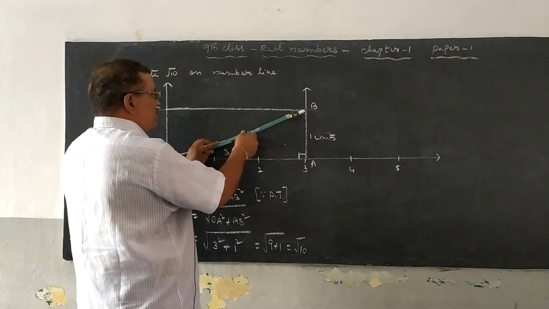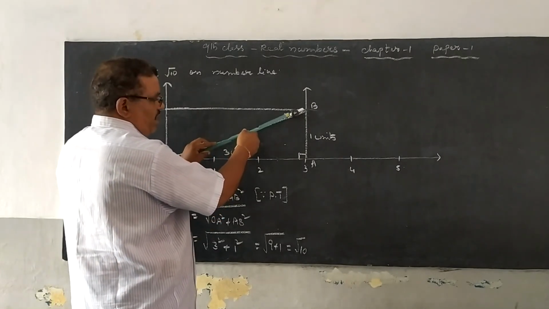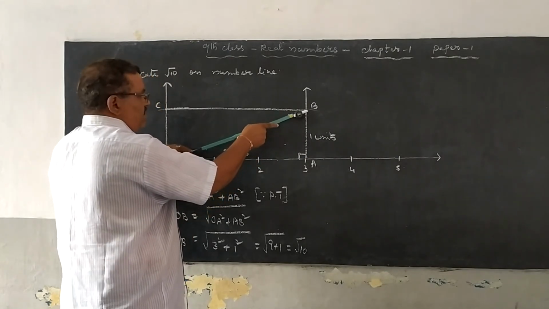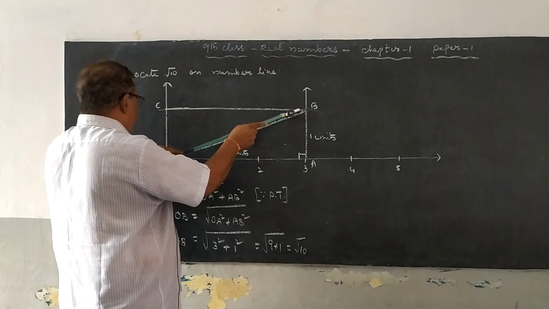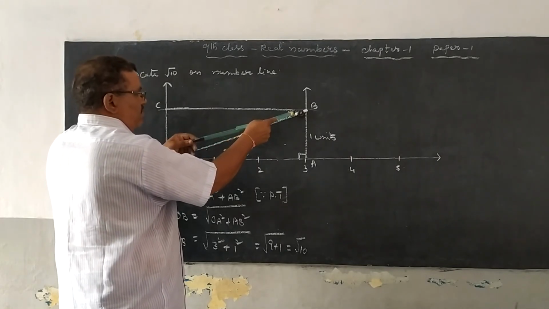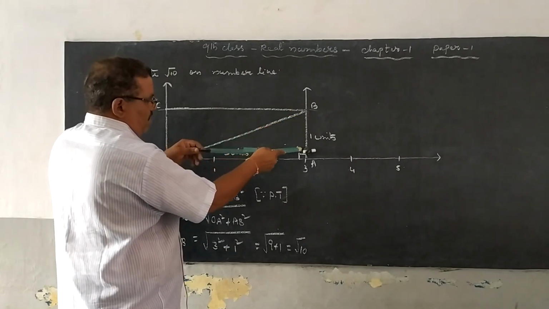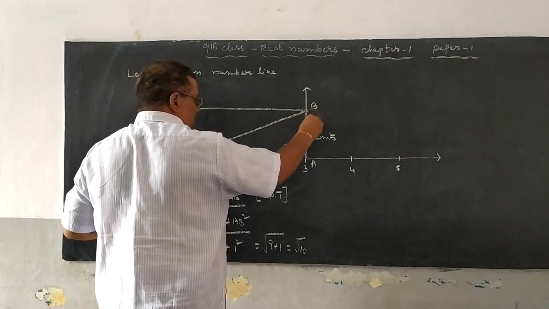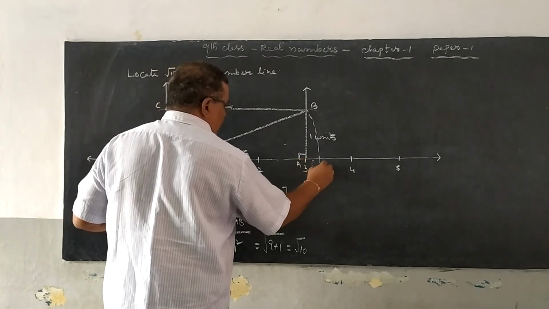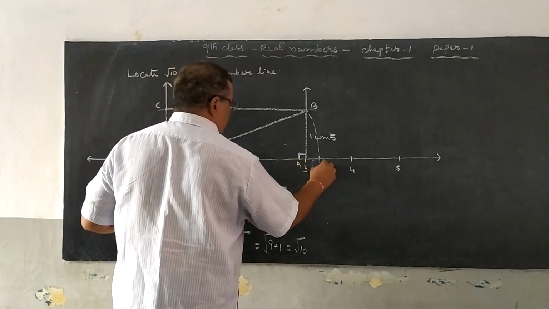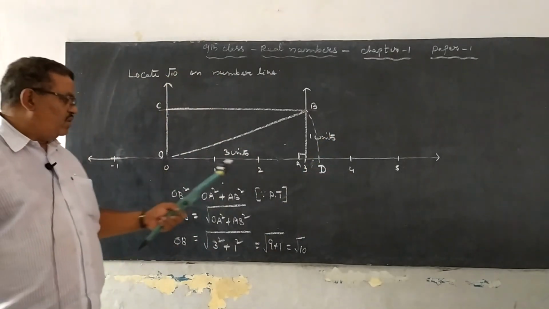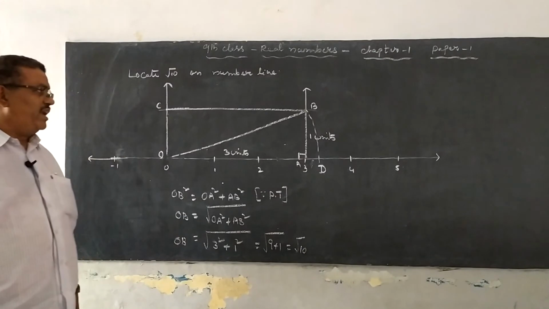So this length of AB is not sufficient for us. Using the length OB, we have to draw an arc on the number line. How? Let us see. Using the radius of this, draw an arc on the number line. This point is marked as D. So OD is equal to how much? Root 10. So once again I repeat this.